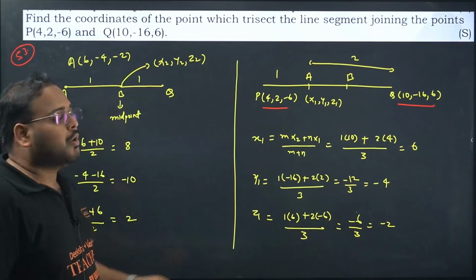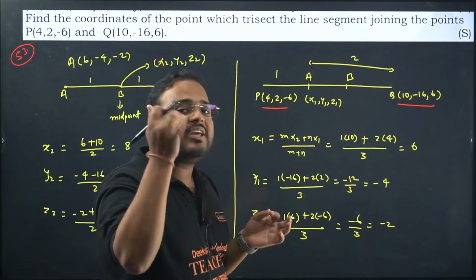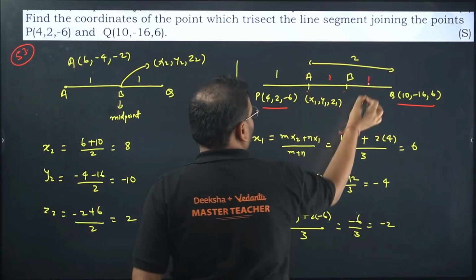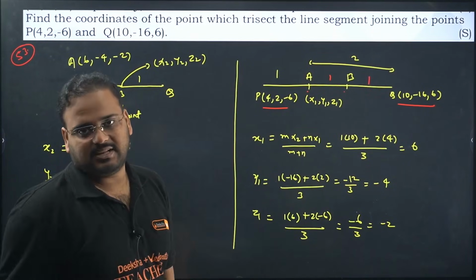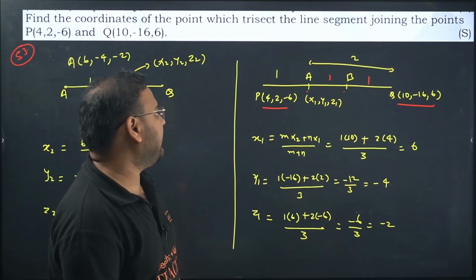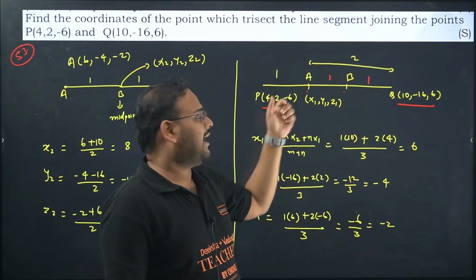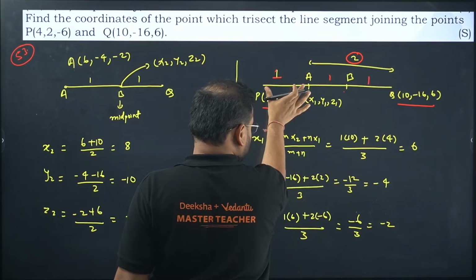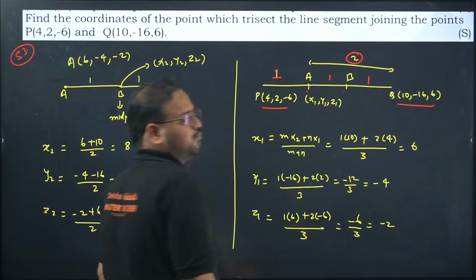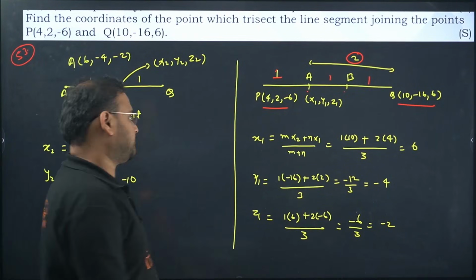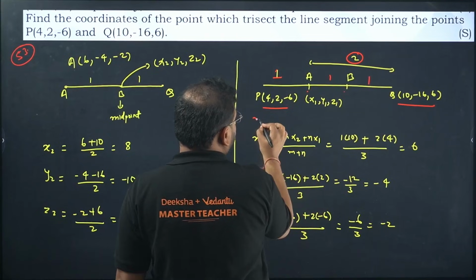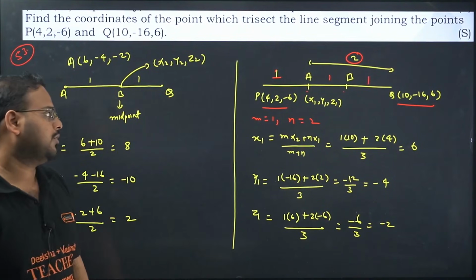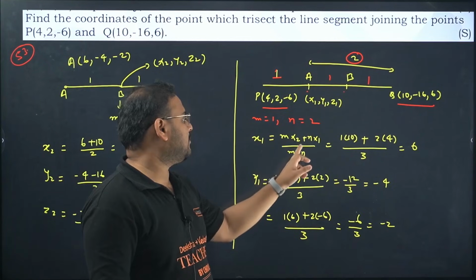The meaning of trisection is that you'll get 3 equal sections, right? So the points are A, B and the sections are 1, 1, 1. They're all equal in length, right? If I find the point A, I'll take the ratio to be what? 1 is to 2. This is one section, this is the 2 sections combined, so 1 is to 2. So the M value is 1 and the N value is 2. Start from here: mx2 plus nx1 by m plus n.